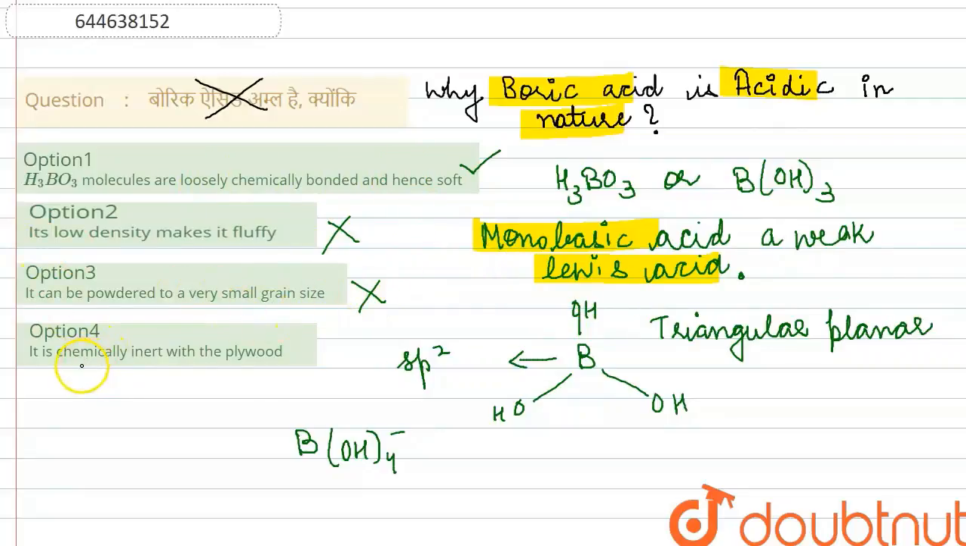Now option number 4 says it is chemically inert with plywood. Again this option is incorrect because here we are not talking about its reaction with plywood. Instead we are asking about the acidic nature of boric acid. So option number 1 is the answer to the question.